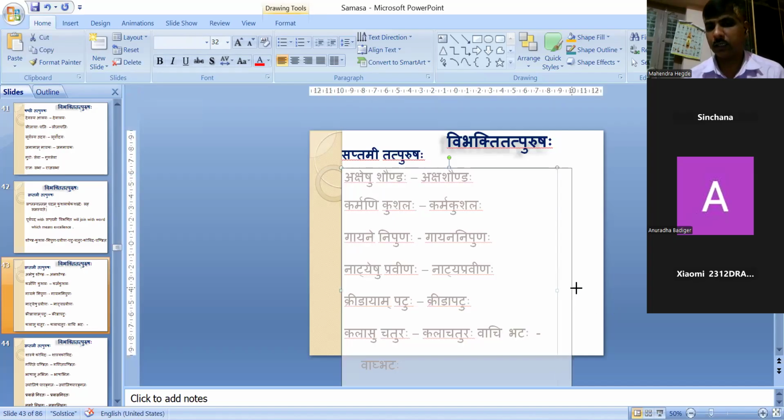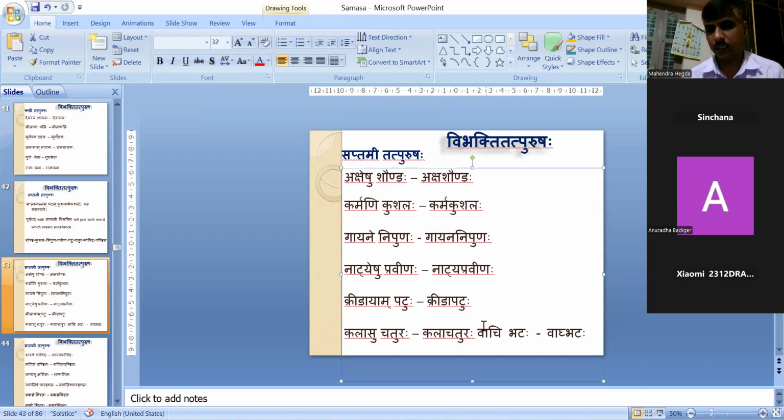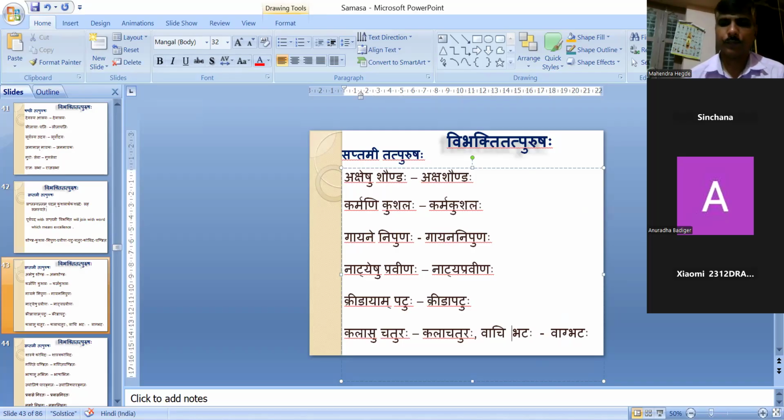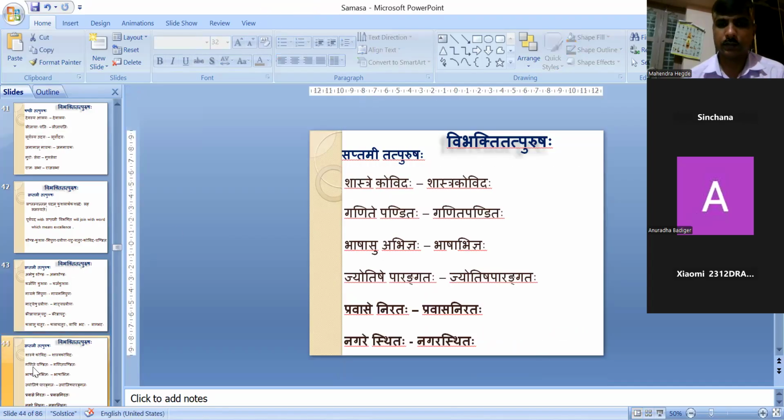Bhata's actual meaning is Sainika. But here it is not used in the meaning of Sainika. It is used in the meaning of skillful. Therefore, Vachi Bhataha, Vagbhataha means the person who is good in speaking. That will also become Saptami Tatpurusha Samasa. Okay, these are different Tatpurusha Samasas. Same way, some more examples here.